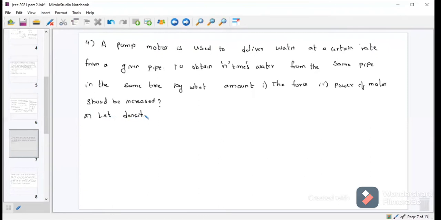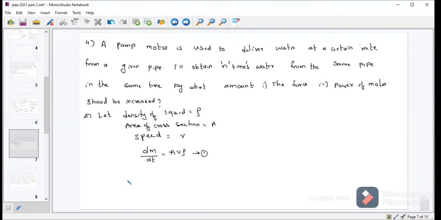Let density of a liquid be equal to rho, area of cross section equal to capital A, speed of water equal to V. So from this one I can write dm by dt is equal to A V rho.